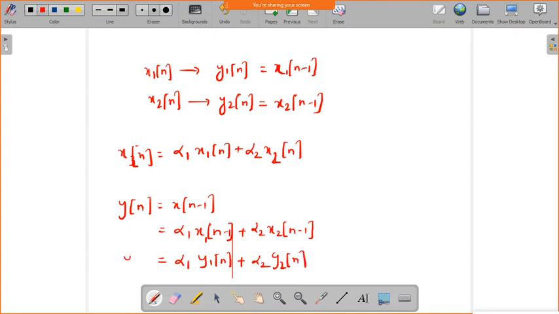Now this satisfies the superposition theorem, or superposition property.